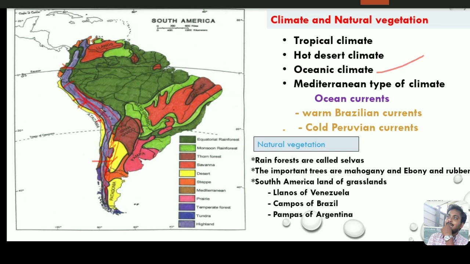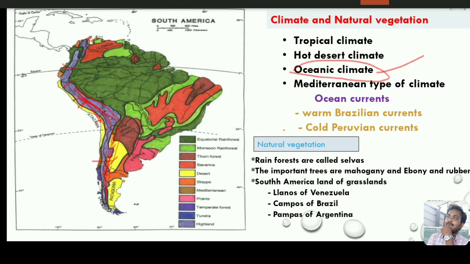It is called the oceanic climate, also called the temperate forest. This oceanic climate receives rainfall throughout the year, and that is why it is called oceanic climate.